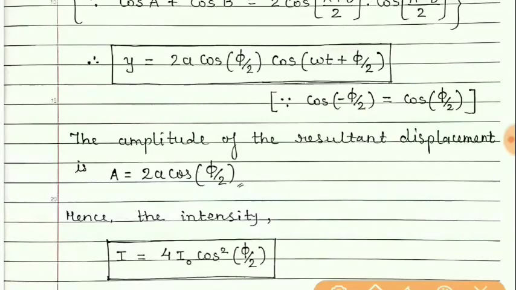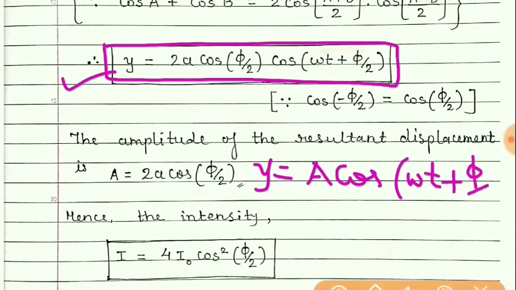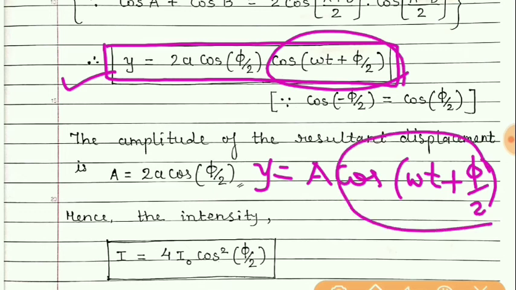So now we get the equation of the resultant displacement. If we compare this equation with the standard equation, y is equal to A cos of omega t plus phi by 2, then we can say that these two are identical terms.